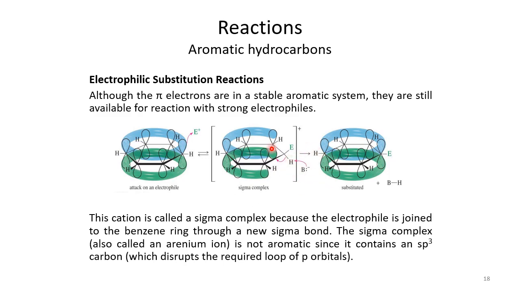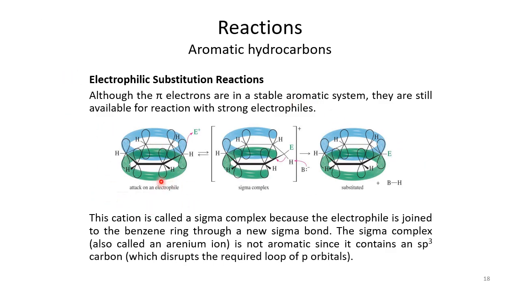And then in the next step, there is a base that can abstract this proton. The driving force behind this step is that when the hydrogen leaves, the electron goes to the next carbon to accommodate the positive charge, and when the positive charge is neutralized, we get the aromatic stability again. So the stability is the driving force here.